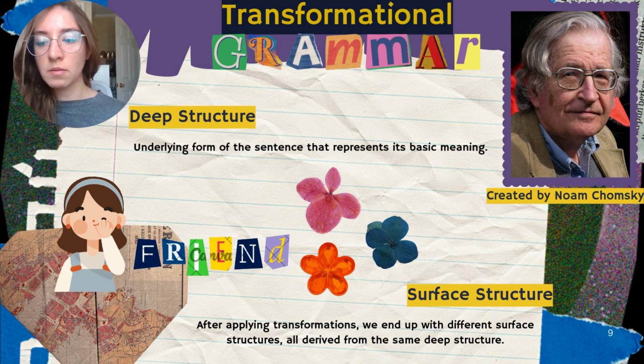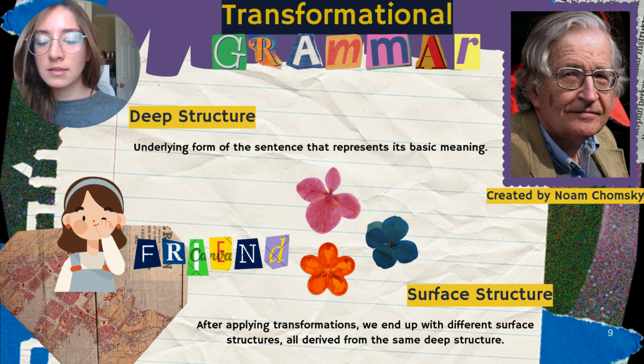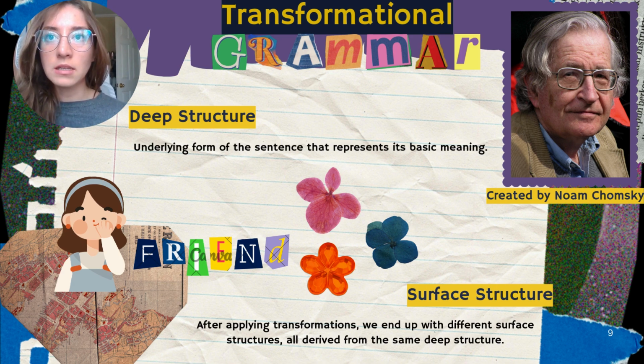The transformational grammar explains how the deep structures are transformed into surface structures through a set of rules. This can be a little bit complicated to understand, so I think it's better to set an example. For example, in the simple sentence, the girlfriend picked a flower, we are in the simple past. But through the transformational grammar, we are able to make different structures, but the deep meaning is the same. For example, we could say that the flower was picked by the girlfriend. We are in the passive voice, but the deep meaning is the same.